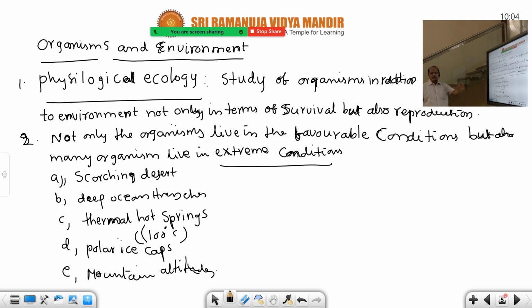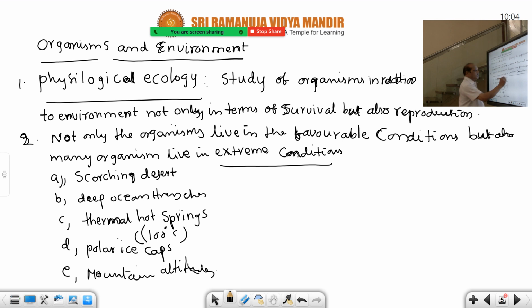There are so many like this. These are the worst conditions mentioned here: the worst environmental conditions where humans cannot survive, but other organisms are able to survive. So many organisms live in extreme environmental conditions. The meaning is this: polar ice caps, scorching deserts, deep ocean trenches, thermal hot springs, and so on.